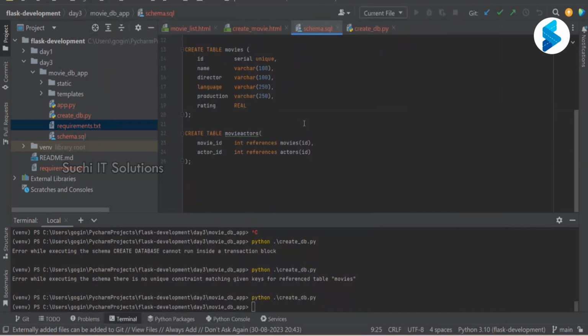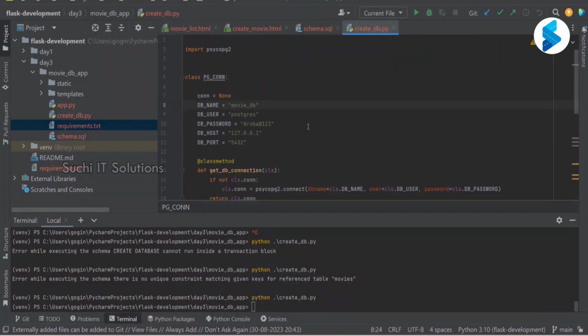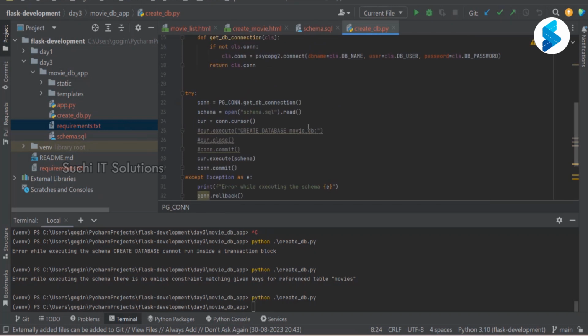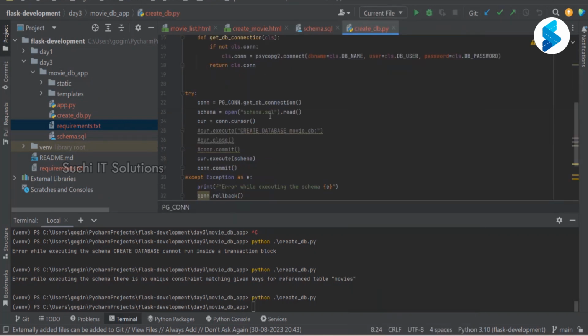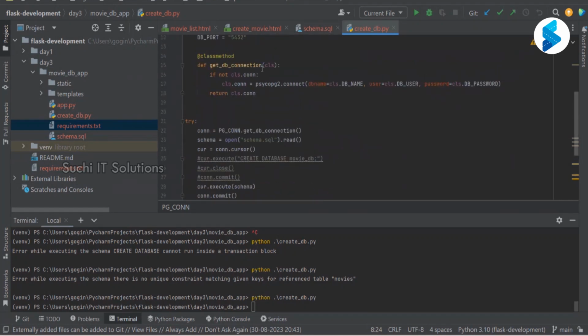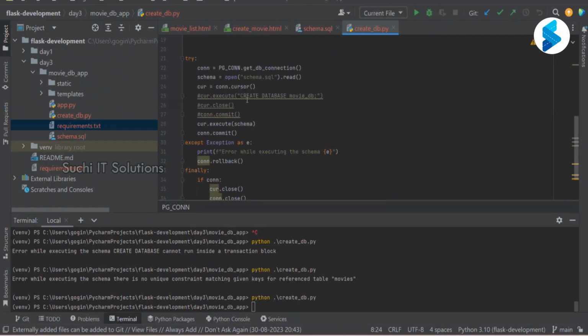Okay, so this is a simple script. Did we understand what we have done here? See, the tables that we wanted to create, I have put in the schema SQL. From here, I'm just reading that file, which means I'll get the complete data that is written here. I created a connection object, which you already know, which we have seen in the earlier class.